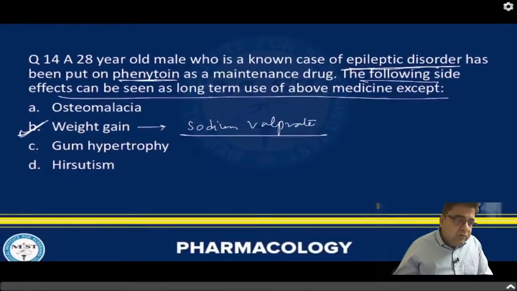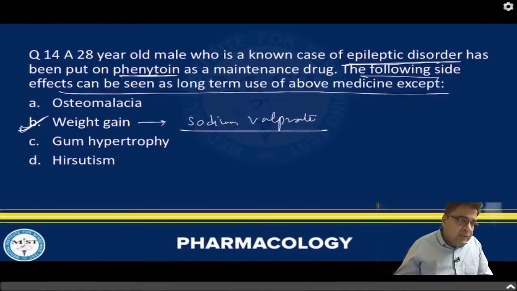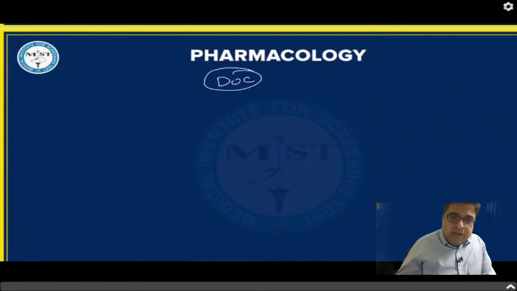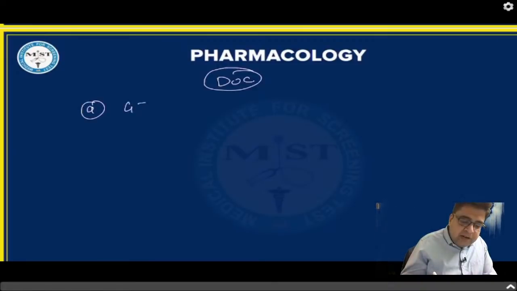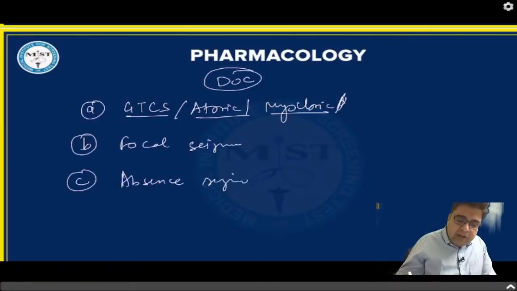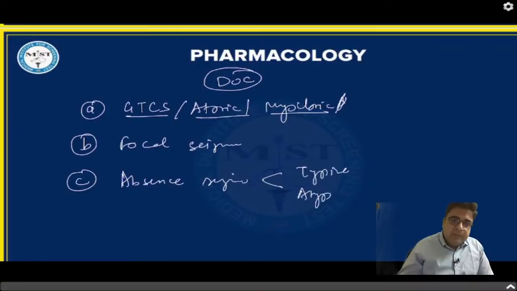Now I will give you one assignment. You have to answer these questions. The first assignment is regarding the drug of choice. You have to tell me which medicines are drug of choice for GTCS, right? Which medicine is drug of choice for atonic seizure and myoclonic seizure? Number two, which medicine is drug of choice for focal seizure. Number three, which medicine is drug of choice for absence seizure, typical and atypical both.